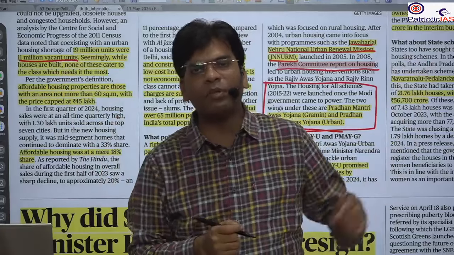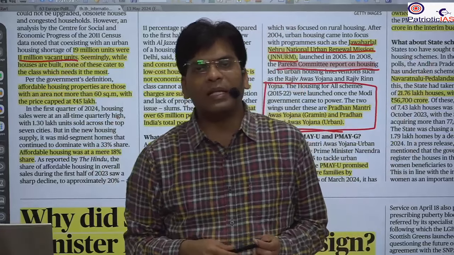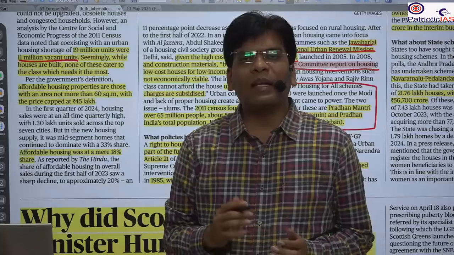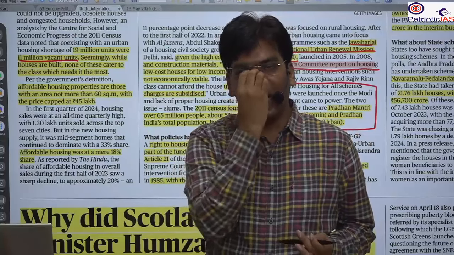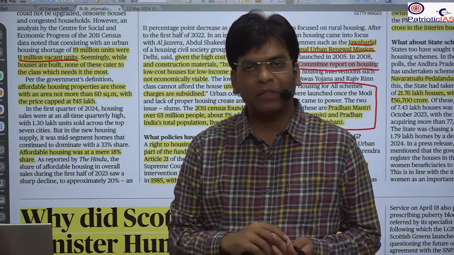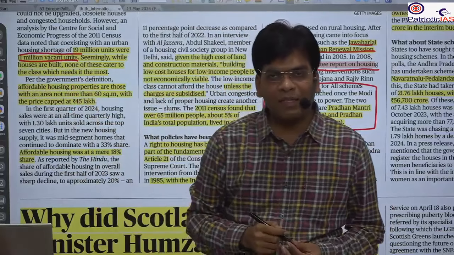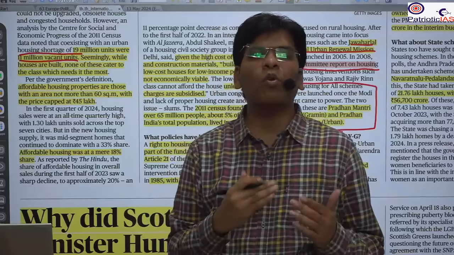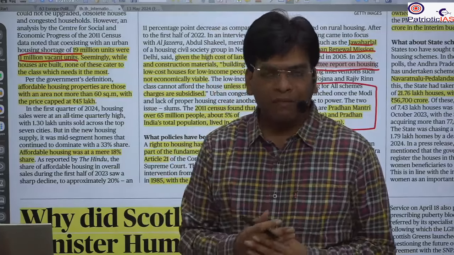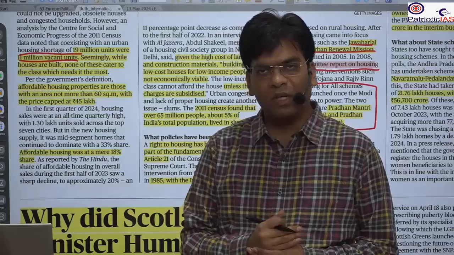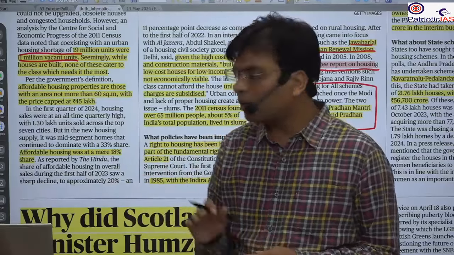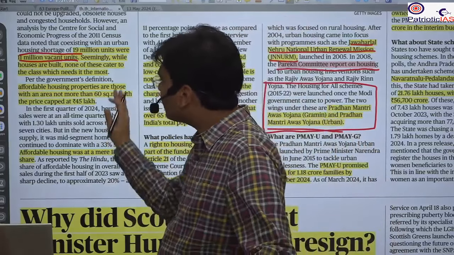For example, if you go to the Greater Noida area, there are high-rise buildings, and in most of them, half of the houses are vacant. People are not able to pay that much money, 50 lakh, 70 lakh. Mostly poor people cannot afford it, even if you sell at 15 lakh or 20 lakh. So that's why we need subsidies from the government as well.